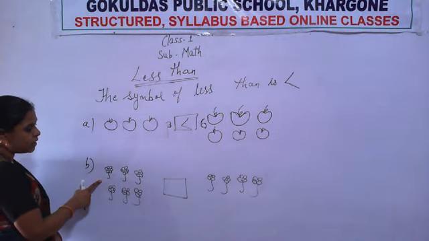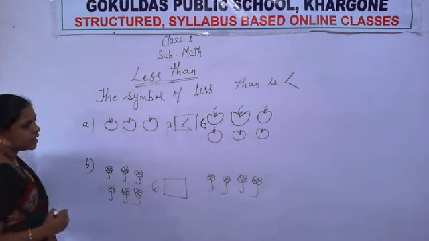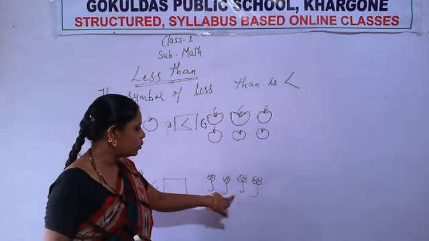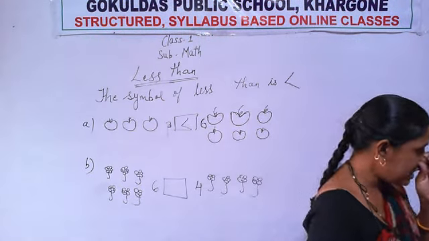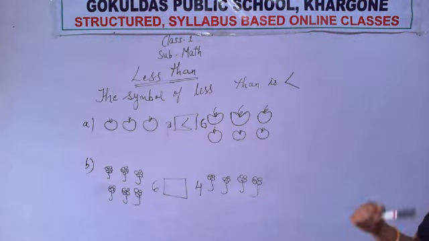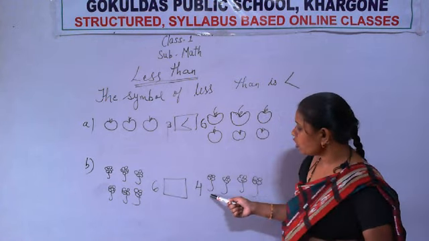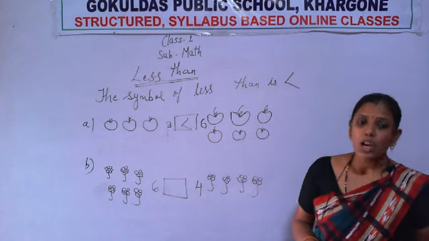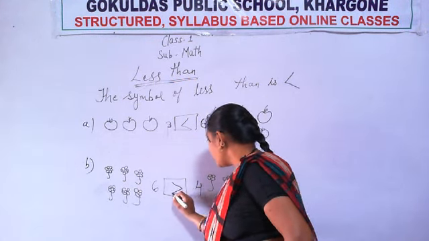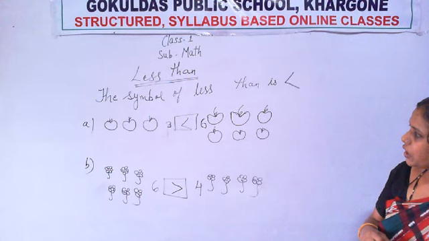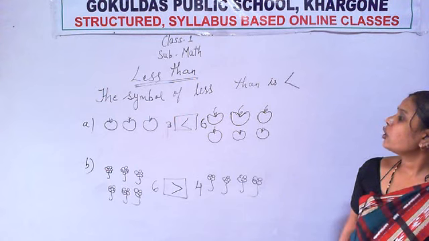What is this? Count how many flowers are there. 1, 2, 3, 4, 5 and 6. So right here 6. Now count this side. 1, 2, 3, 4. Now identify which side has fewer flowers and which side has more. Here there are 6 flowers and here there are 4 flowers. So between 4 and 6, which number is less? 4 is less. So what sign comes here? Okay, very good. Now copy these two questions.